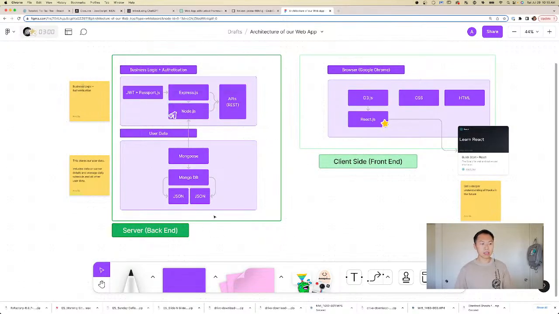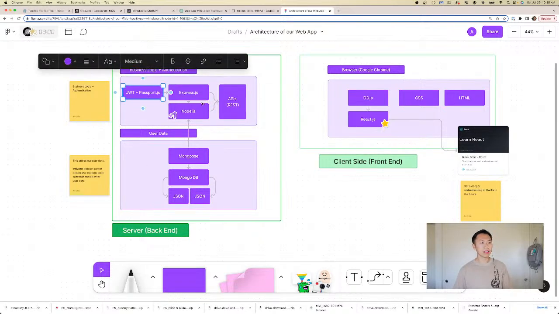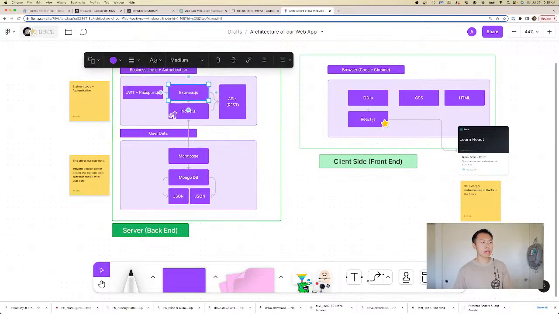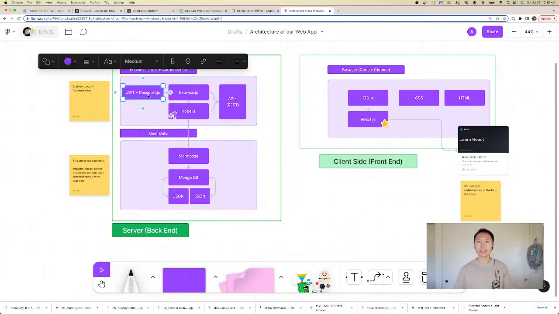We still need to learn about database management, right? How do we store files? And also figure out how to use Express and authentication in case our application requires us to have users, right?